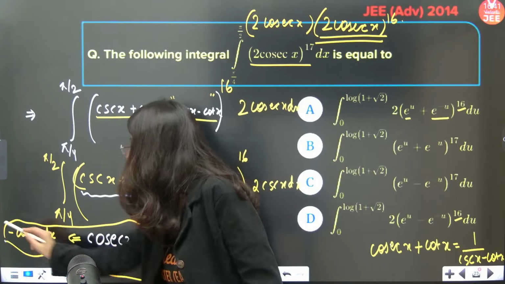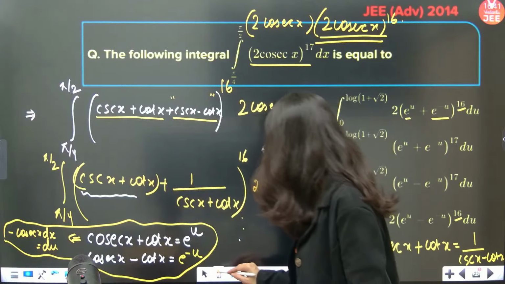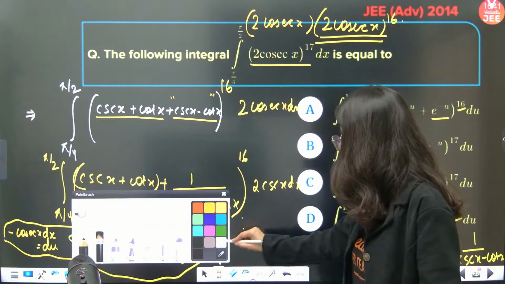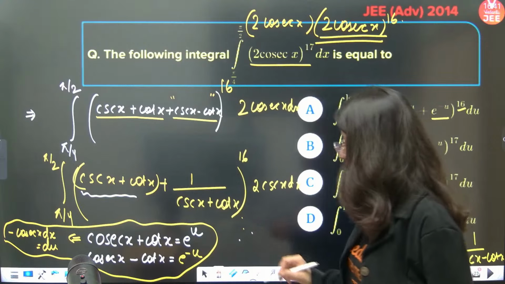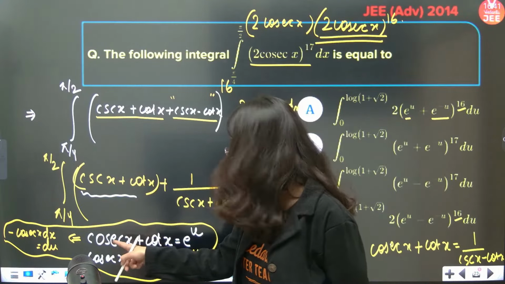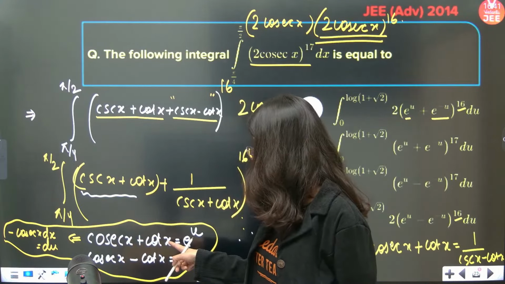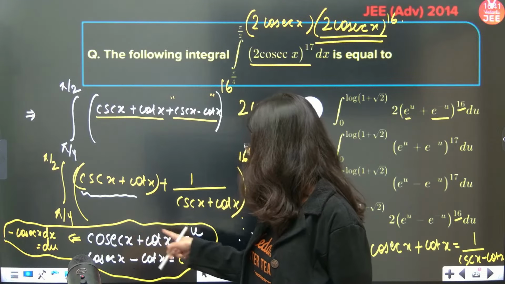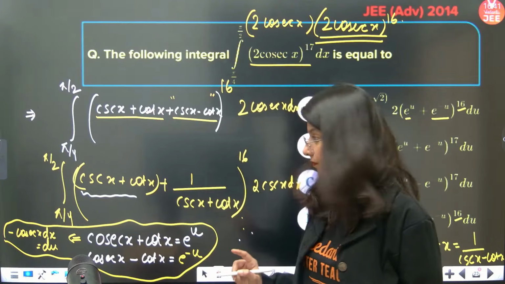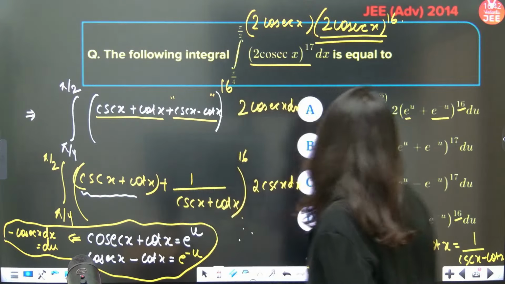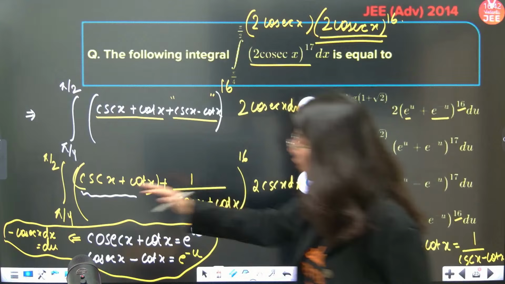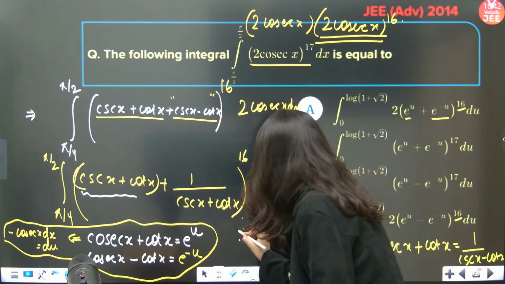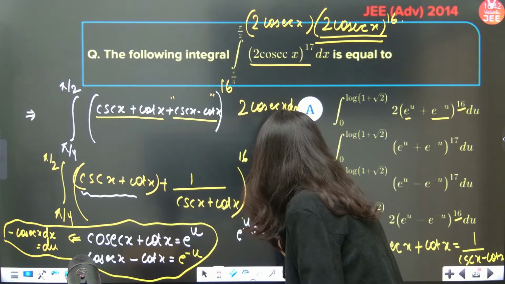And now the upper and lower limits obviously are going to change. If you put x as pi by 4, this is root 2 plus 1. And if you put pi by 2, 1 plus 0. So from root 2 plus 1 to 1. Can you see? So clearly e power u is equal to root 2 plus 1.